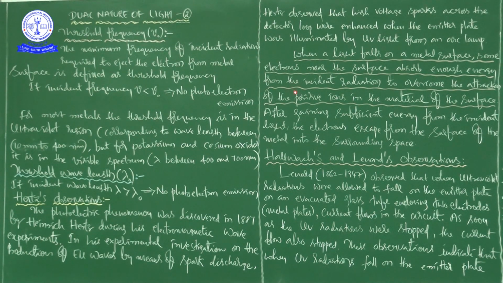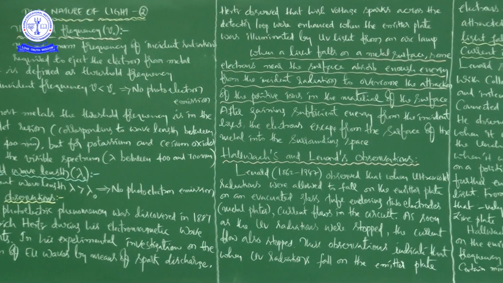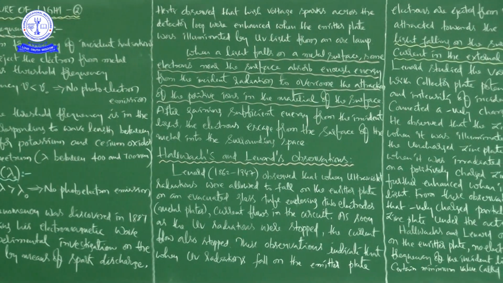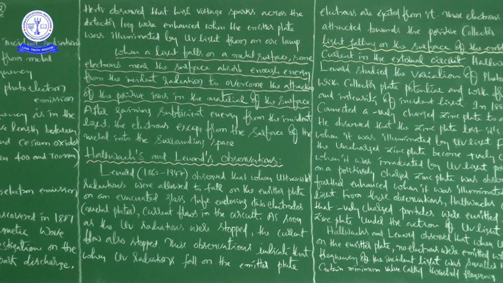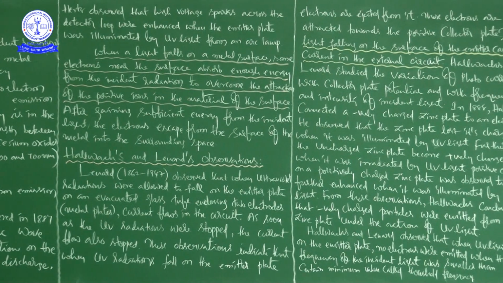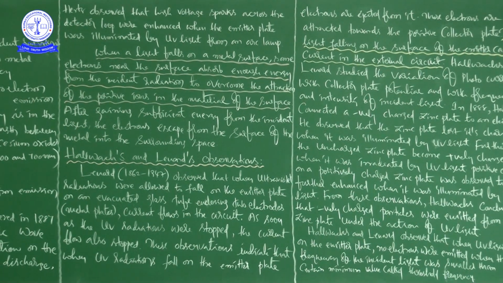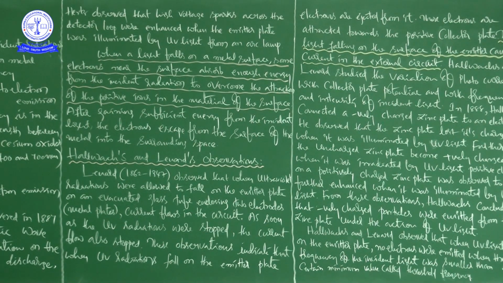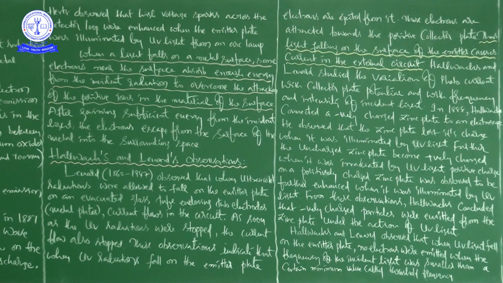Next, see this. When light falls on a metal surface, some electrons near the surface absorb enough energy from the incident radiation to overcome the attraction of the positive ions in the material of the surface, right?